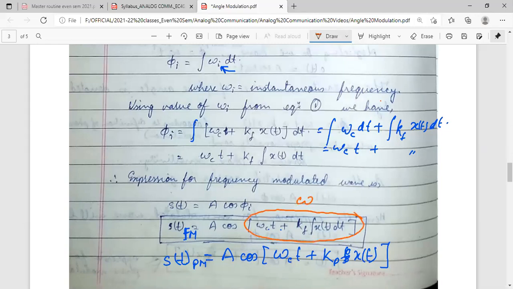This is the omega I. So this is the total angular frequency. Here the total phase angle is dependent upon the integral of xt, and there it is only xt. Okay, so we can see that there is a relation.